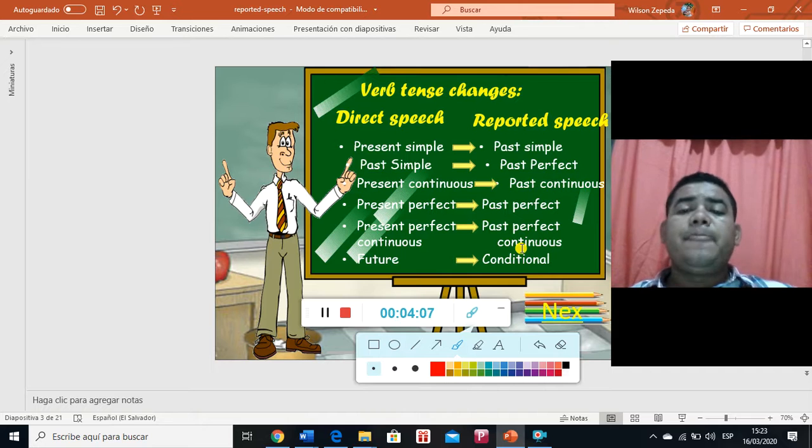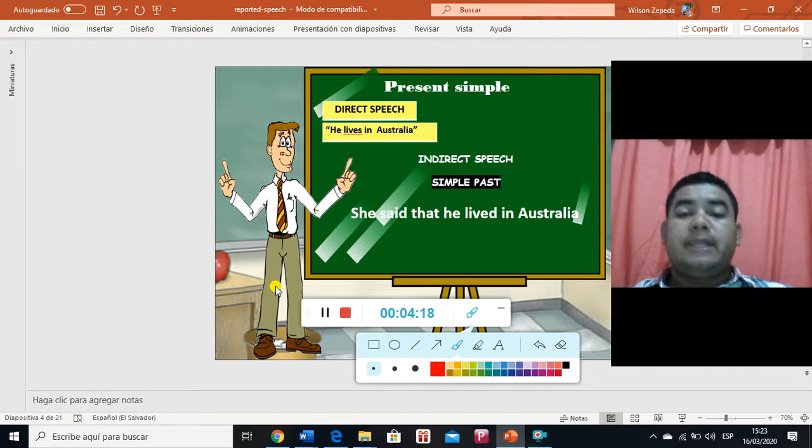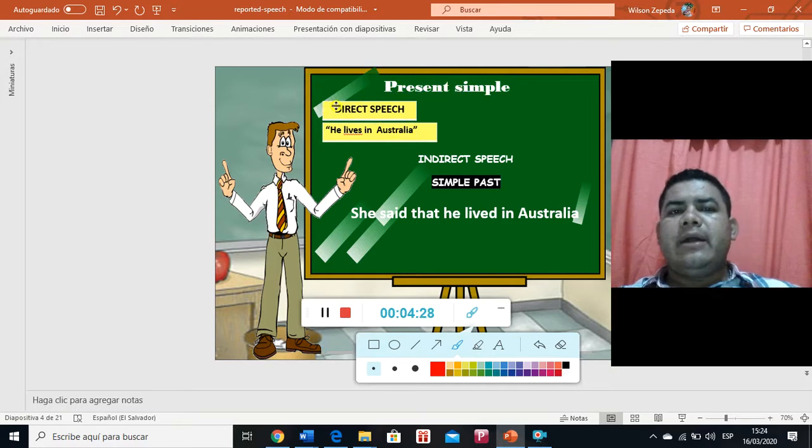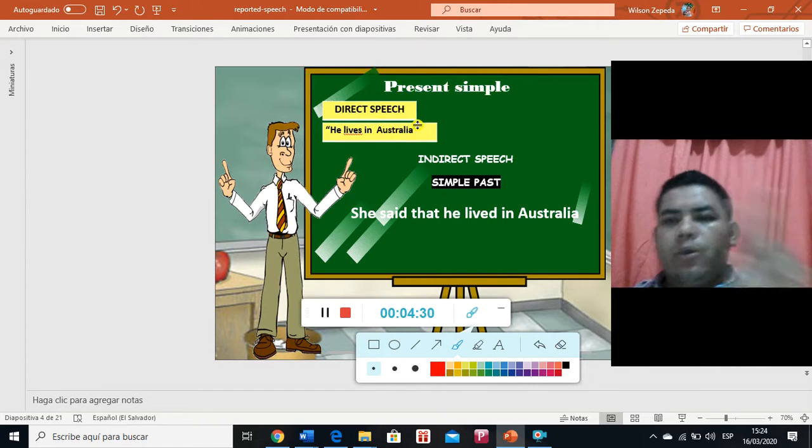So one more time, don't worry right now about all of these things because I know they are a lot, but we will do them one by one, and we will start with simple present. In the next slide, you will see an example. The original sentence is in simple present tense, and this is the direct speech. It is in quotations.